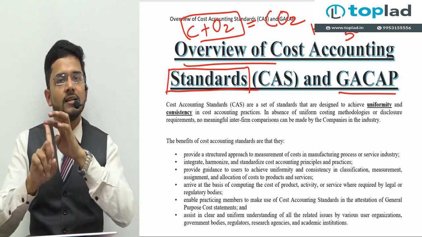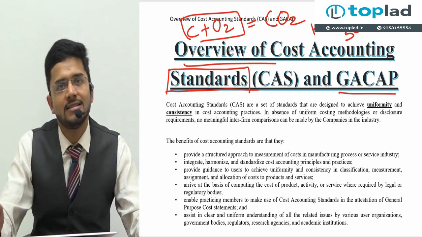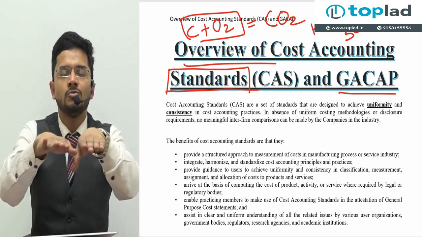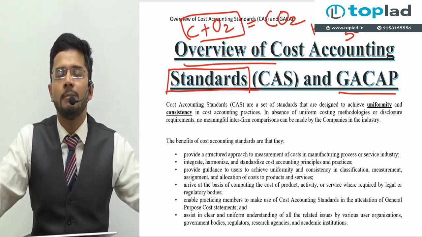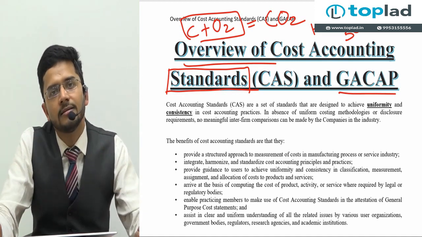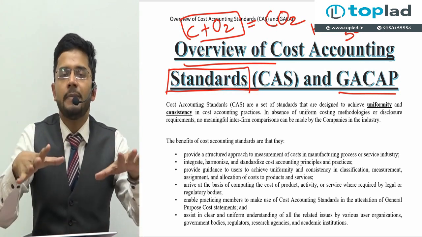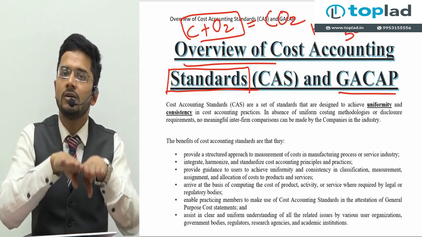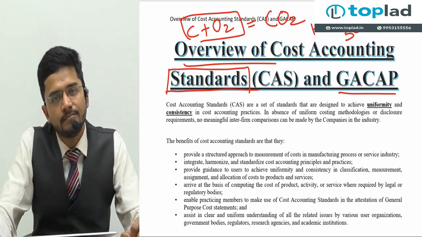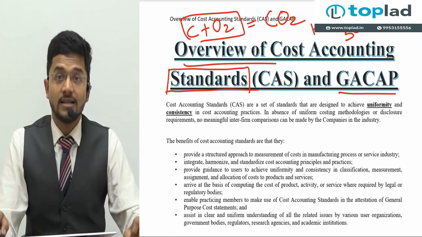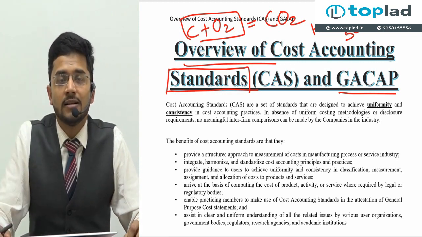We have the accounting standards, we have the cost accounting standards, and third, we have the secretarial standards. So that our books of accounts are in parity with the books of accounts prepared by all the companies in our industry. Our cost accounts are similar in every respect to the cost accounts prepared by other companies in that particular industry.